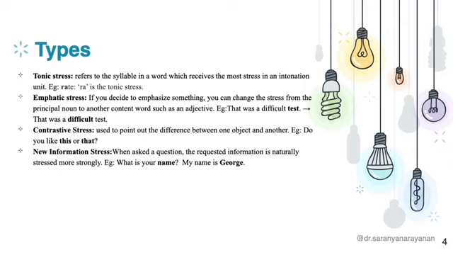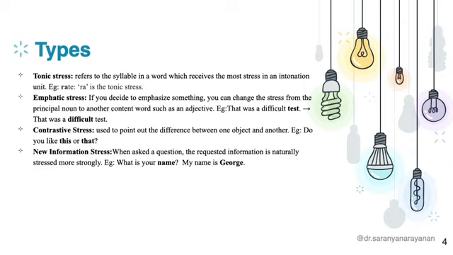For example, the word rate has one syllable, and it is the first syllable that is stressed. In another word, escape, it is the second syllable that is stressed. The syllable that receives the most stress is what we call tonic stress.